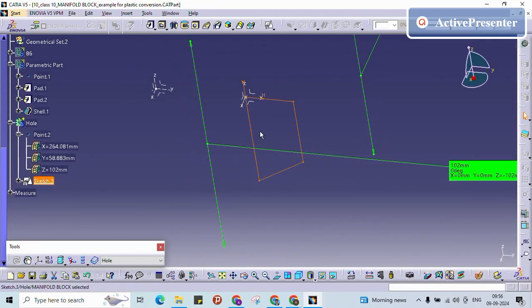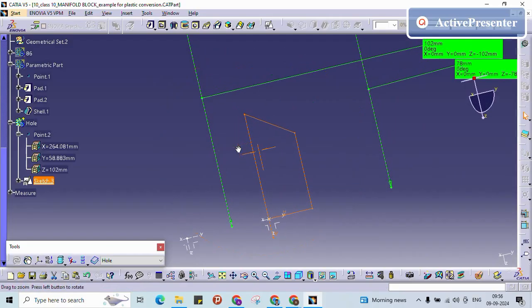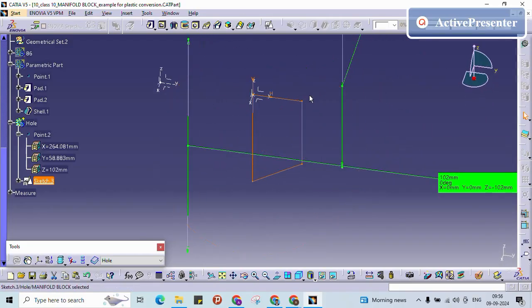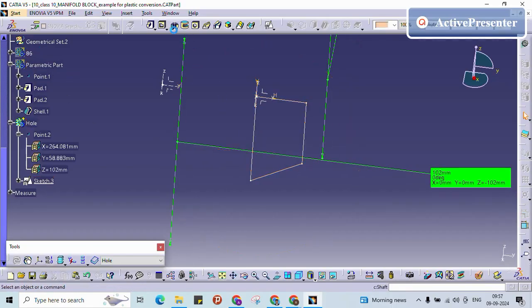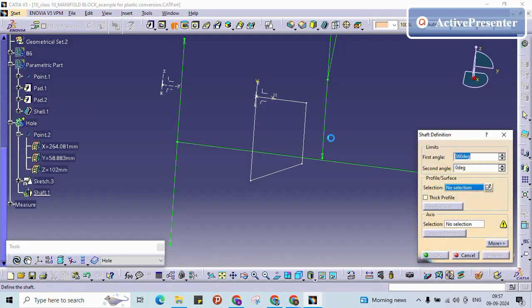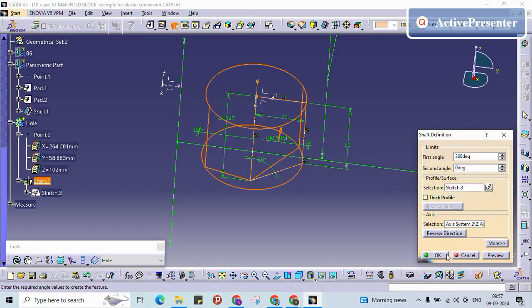So what I am going to do is create the groove. Instead of groove, see, I am creating a positive part. I am going to remove this hole in this part. So instead of creating groove, I will go with shaft. If I want to remove it as a groove, I have to do it here. So as of now I will go with the shaft. The profile I have selected. Axis system, already I have created one axis. I am just giving that axis.